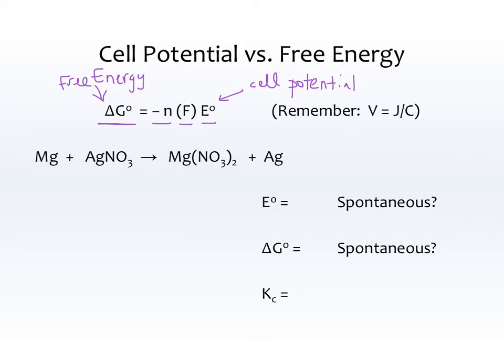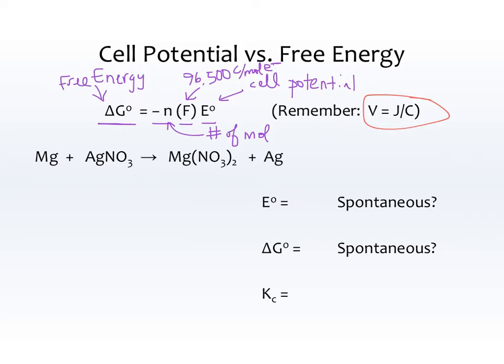We have F, which is Faraday's constant, 96,500 coulombs per mole of electrons. And then we have N. Did you remember that N is number of moles? And in this case, that number of moles is going to be number of moles of electrons. Number of moles of electrons. And remember that just for units' sake, a volt is a joule per coulomb because we might need that unit again later. So let's just start with a reaction and see if we can work this equation into it.